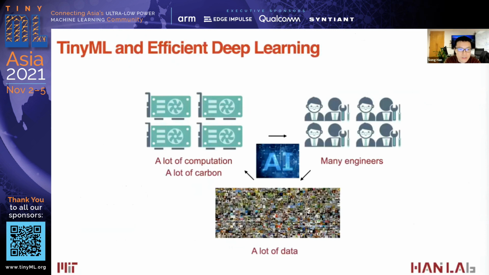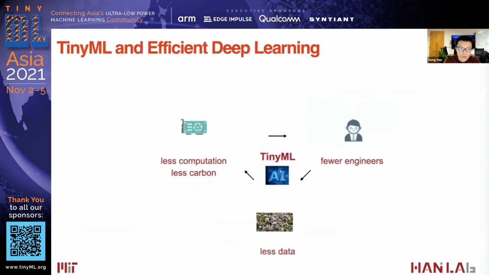Our goal is to enable tinyML and efficient deep learning from the following 3 aspects. Conventionally, we need a lot of computation, a lot of carbon, many engineers to tune and design those models, as well as a lot of data to train those models. So we want to enable tinyML with less computation, fewer engineers, better productivity, and less data.